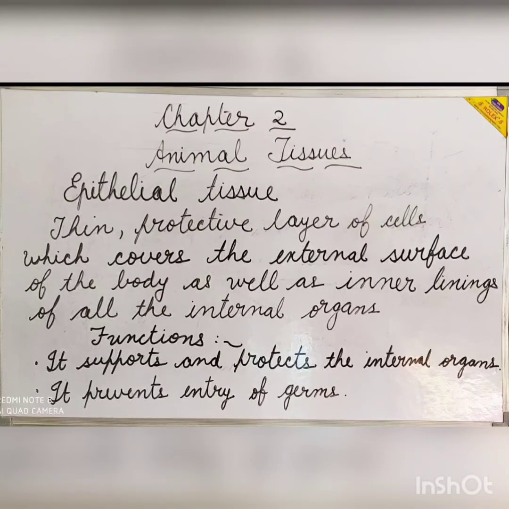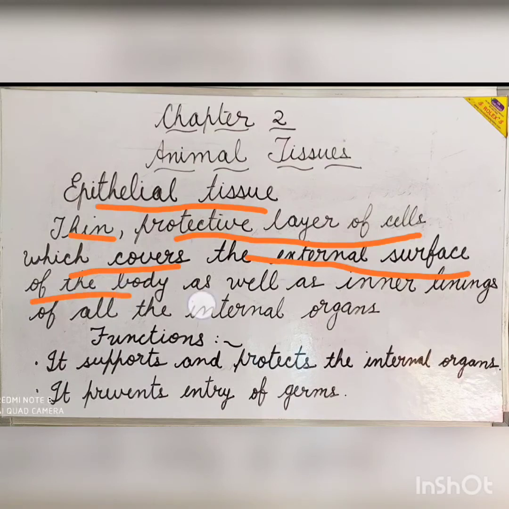First type of tissue, that is epithelial tissue. It is a thin protective layer of cells which covers the external surface of the body as well as inner linings of all the internal organs. For example, the outer layer of the skin, inner lining of the mouth, and organs such as esophagus, stomach, intestine, and lungs. The cells of the epithelial tissue are tightly fit together, having no space between them.